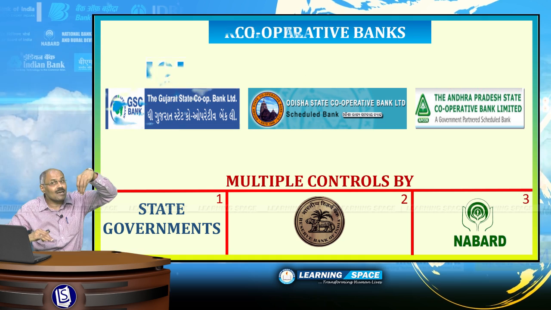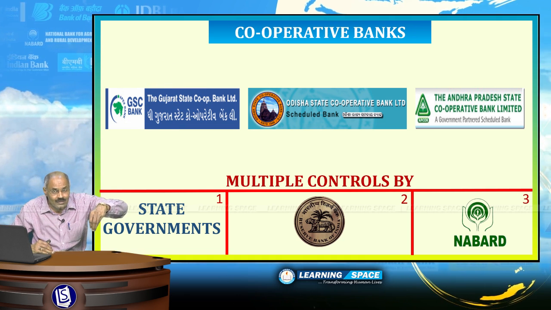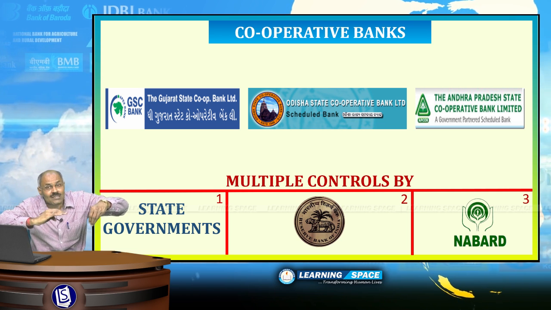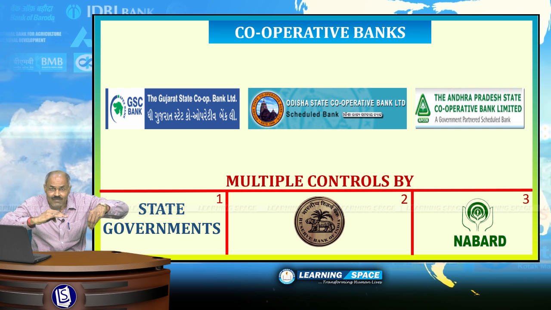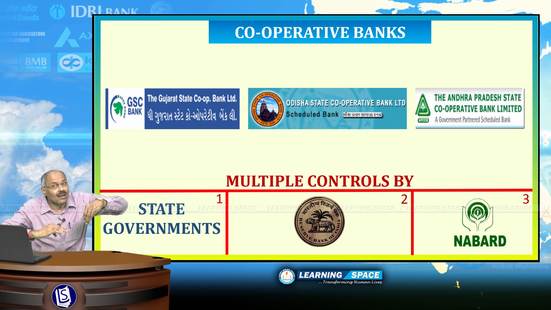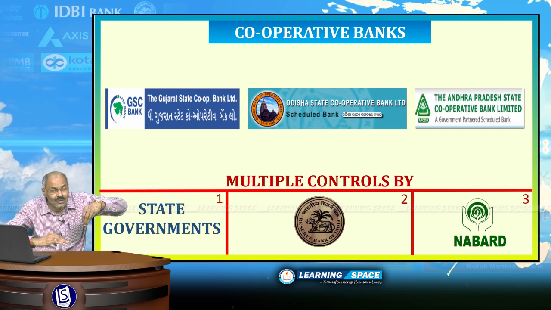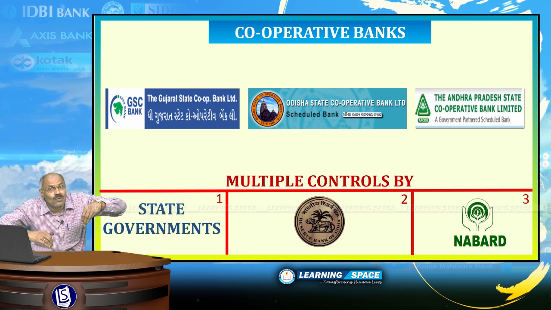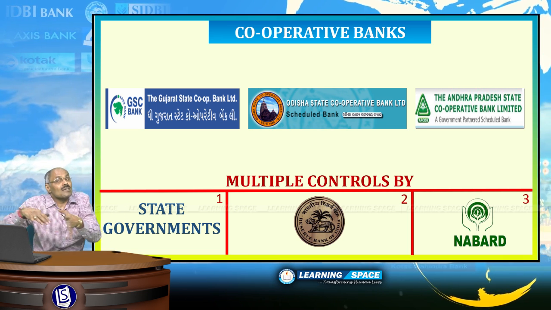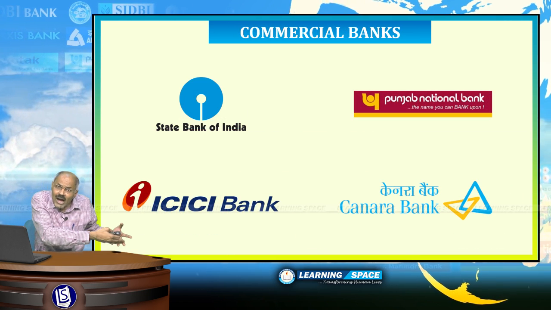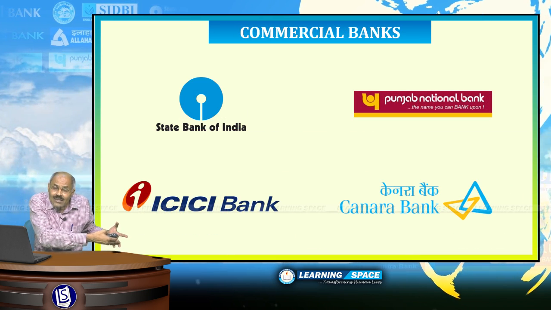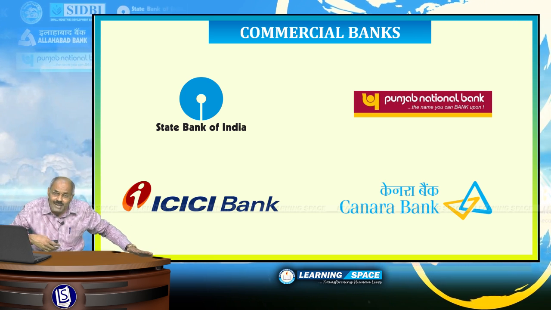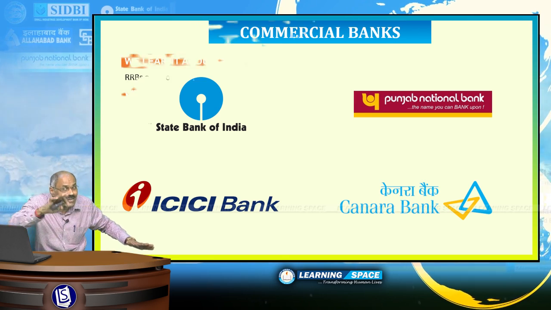And if you look at the cooperative banking system, the administrative control is exercised by state governments. Issue and cancellation of license, the real regulator is Reserve Bank of India, and whether the loans are being given to agriculture, rural development properly or not, that supervisory role is exercised by NABARD. NABARD gives refinance to other commercial banks also, as the flow of credit through commercial banks to rural areas is also one of the vital functions of the commercial banks in our country.